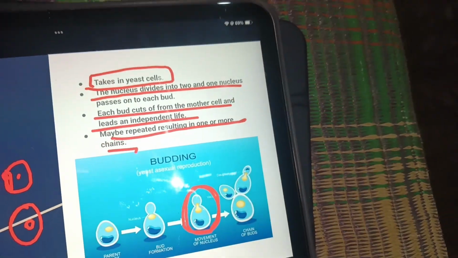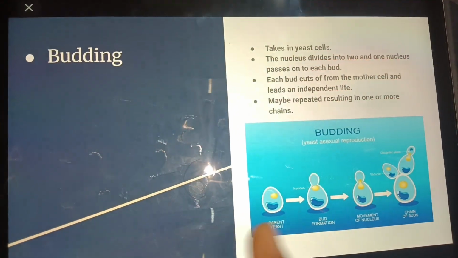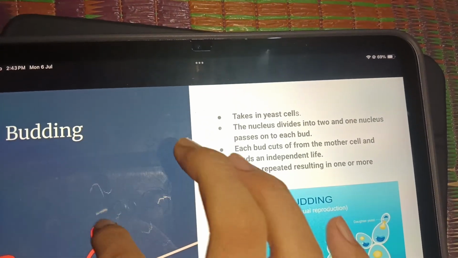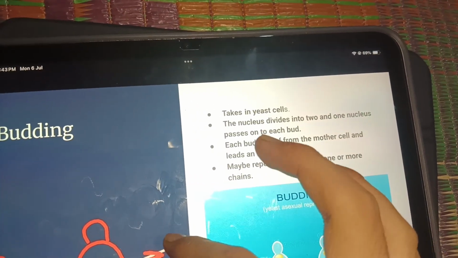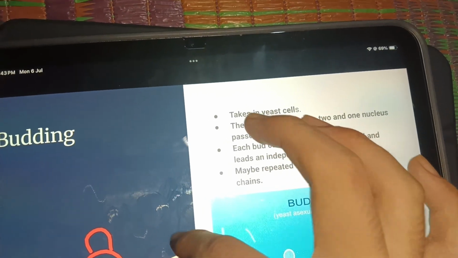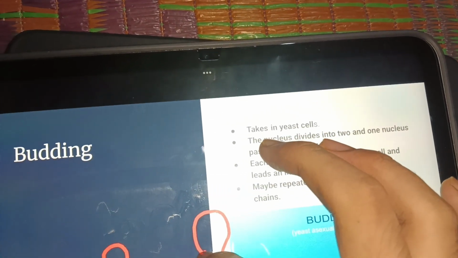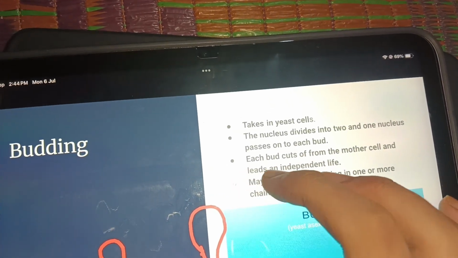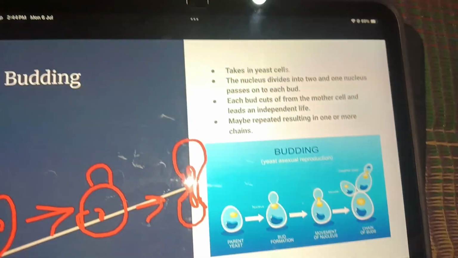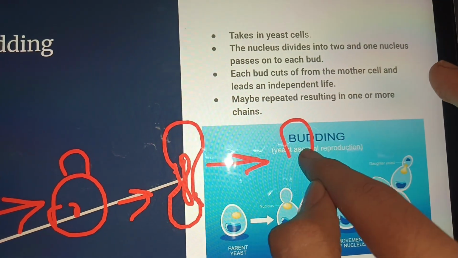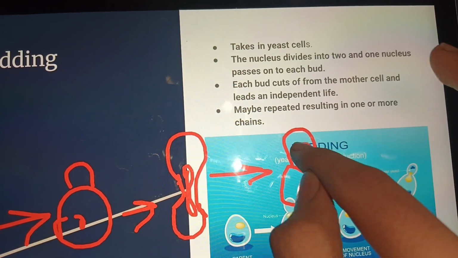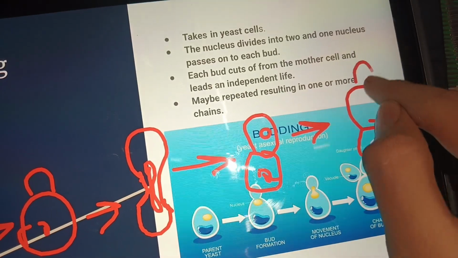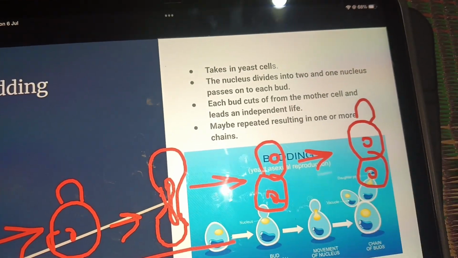This may be repeated, resulting in one or more chains. Why one or more chains? I'm showing you one. Suppose this is one yeast, a tiny outgrowth. Then accumulation of cytoplasm. With the accumulation of cytoplasm, it will grow bigger. Then the nucleus gets divided. When the nucleus gets divided, what happens? The nucleus becomes like this. Then another bud comes out. Then the same process which I said earlier repeats.